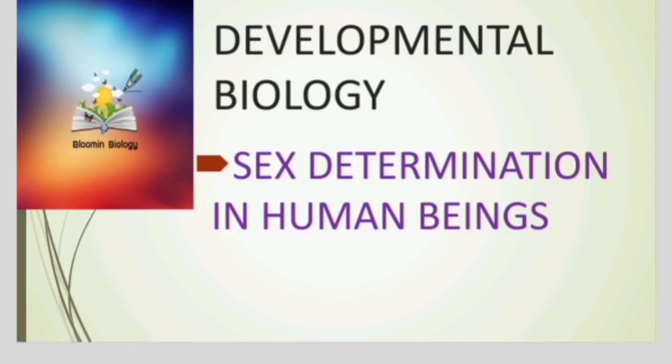Hello everyone. In today's class we are going to focus on sex determination in human beings. We all know that in human beings we have two types of sex, right? One is the male sex and the other one is the female sex. So how do the male and female sexes originate from a common precursor? That is the actual goal of this lecture.